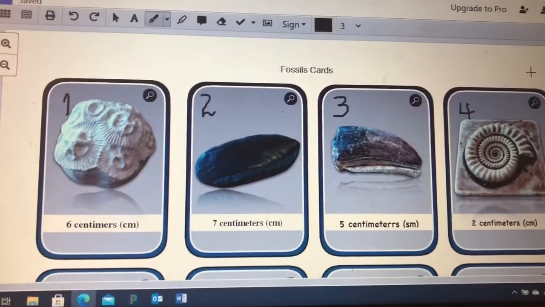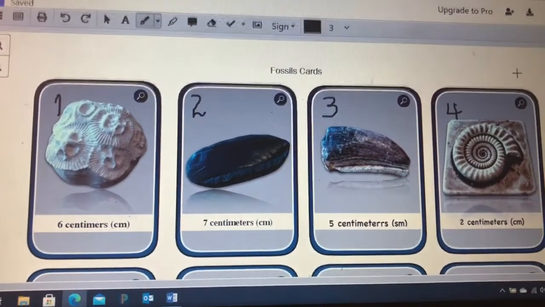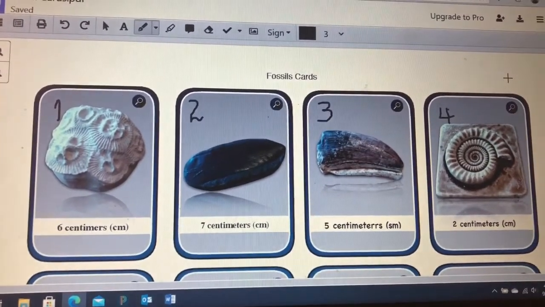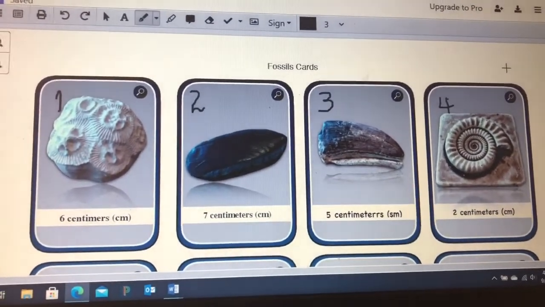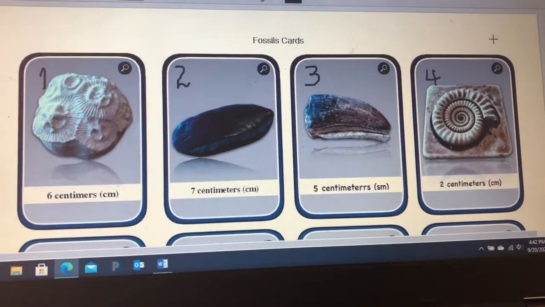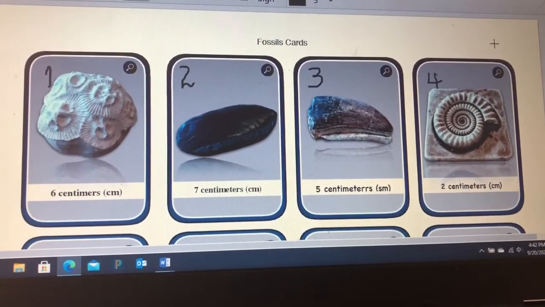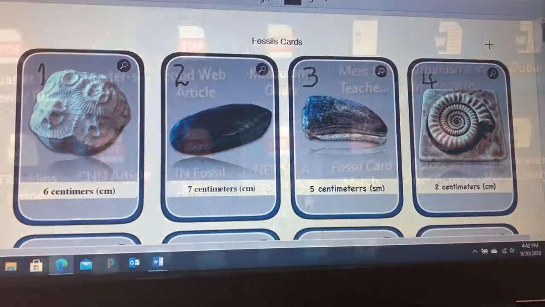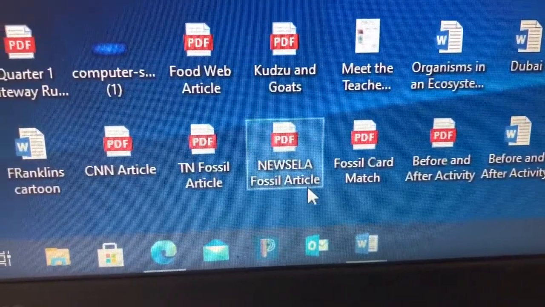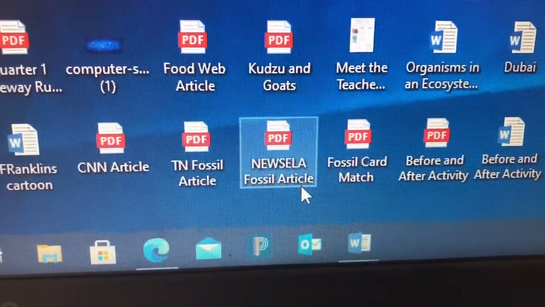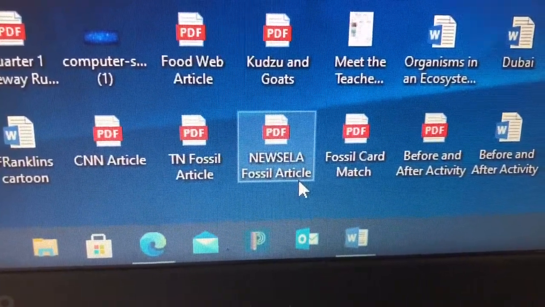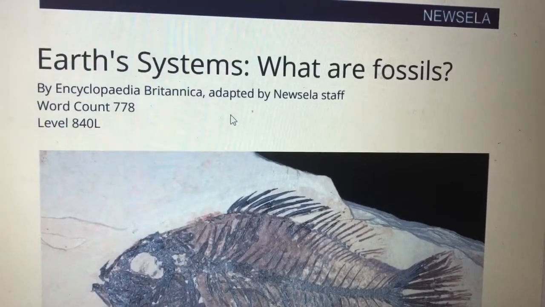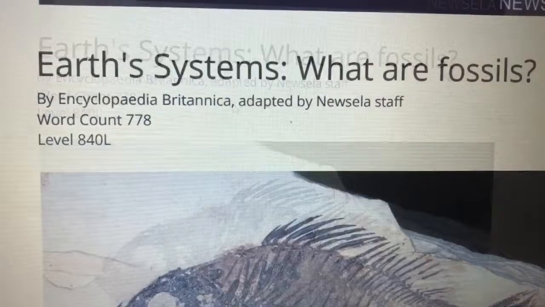For our last lesson, we looked at these fossils, we matched them with the animals, we talked about what we wondered and what we noticed about these fossils, and then we filled a document making some generalizations about fossils. Today, we want to read an article by Newsela. Open the document that says Newsela Fossil Article, and we are going to read it together. It looks like this. Got it opened? Let's read this article together.